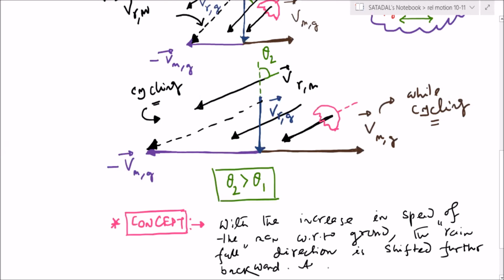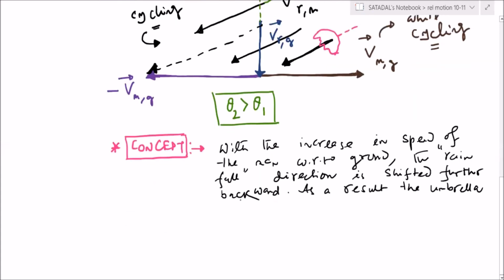As a result, the umbrella has to be shifted further forward.